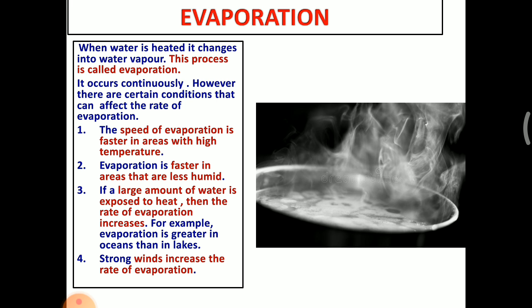Strong wind increases the rate of evaporation. So these are the certain conditions that can affect the rate of evaporation. One is, if an area receives more sunlight, the rate of evaporation is more in that area. The next one, if you take a less humid area, the rate of evaporation is very fast. And if the area is larger, the rate of evaporation is also more. The next one, strong wind increases the rate of evaporation.